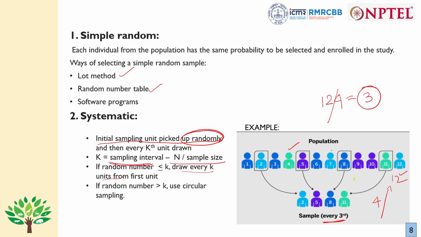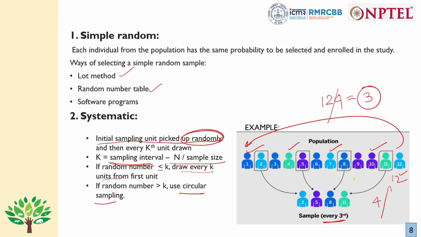So then, as we discussed, every third you have to take, right? So 4 plus 3 is 7, 7 plus 3 is 10, and then what we can do is something known as circular sampling. We can again go back to the first individual and select this individual. So this is called circular systematic sampling. This was the second type of sampling.